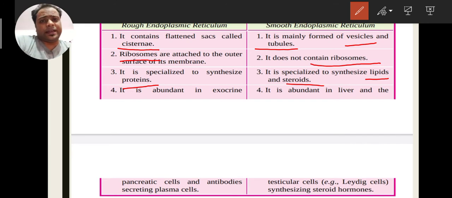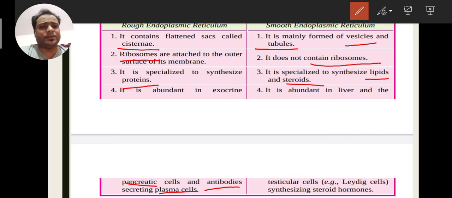Now after that, where they are found: RER is abundantly found in plasma cells and pancreatic cells. Plasma cells help to make antibodies. Antibodies are those proteins which help to combat antigens.